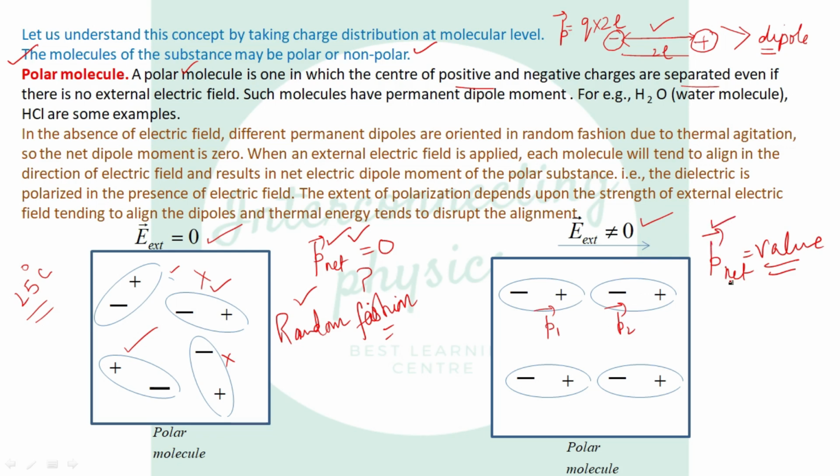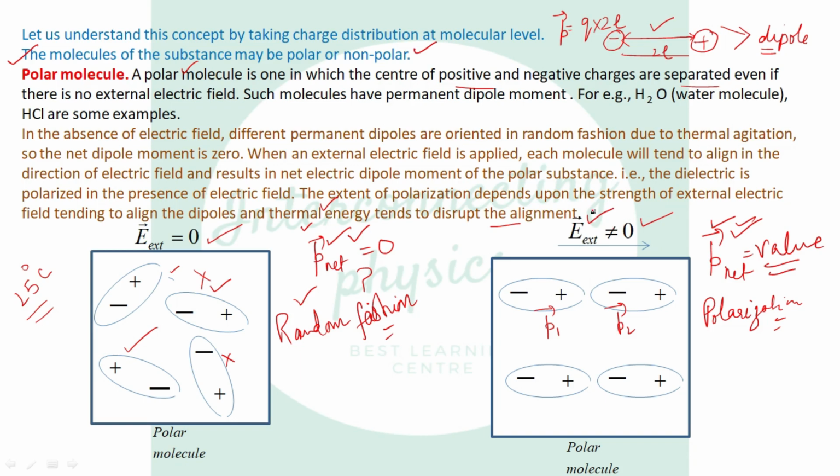This concept is called polarization, and the substance from which we get the net dipole moment is called a polarized substance. The polarization depends upon the strength of the external electric field, and also upon thermal energy, which tends to disrupt the alignment. If the external electric field is very large compared to the thermal energy, then all the dipoles will align in the direction of the electric field.